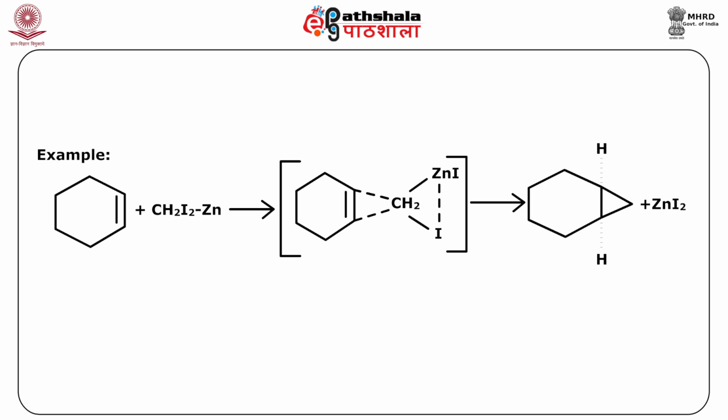The Simmons-Smith reaction has wide scope and wide applicability, and many functional groups can be present in the alkene. In preparation procedures, whereas CH2 is to be added to a double bond to form cyclopropane, free methylene is not used. Some other method is used which does not involve the reactive methylene itself.